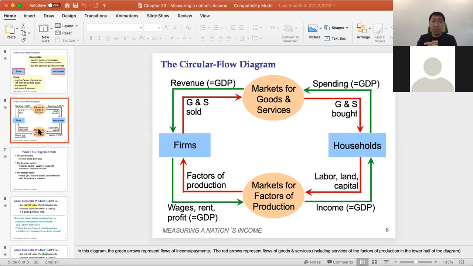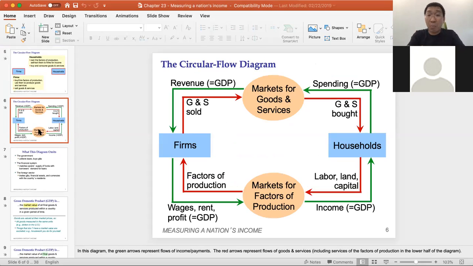Just a recap for you. In the circular flow diagram, we have two parts: firms and households. We also have two markets, which we call the market for goods and services and the market for factors of production. And the factors of production, you already know, are land, labor, and capital.